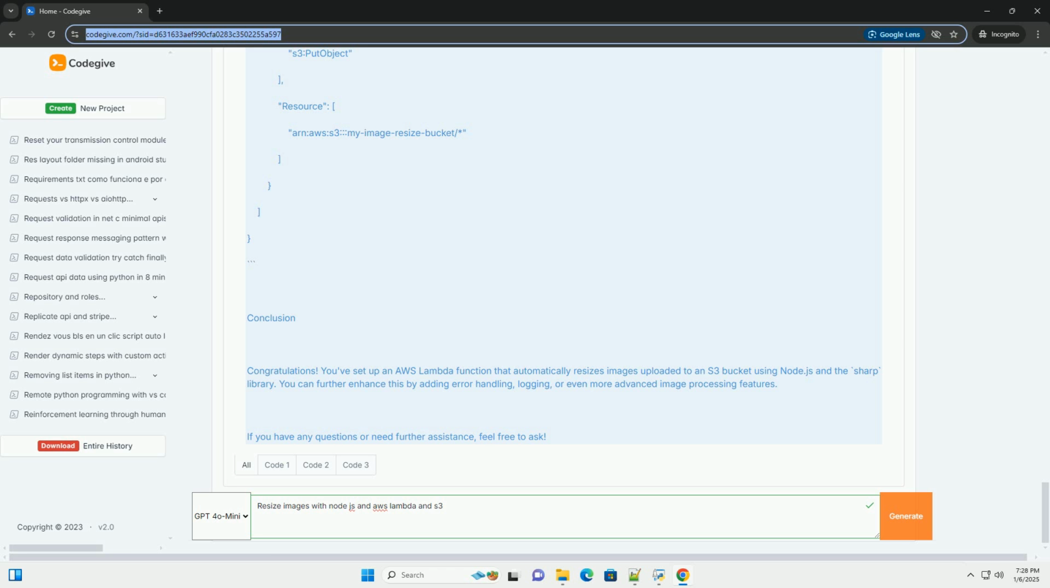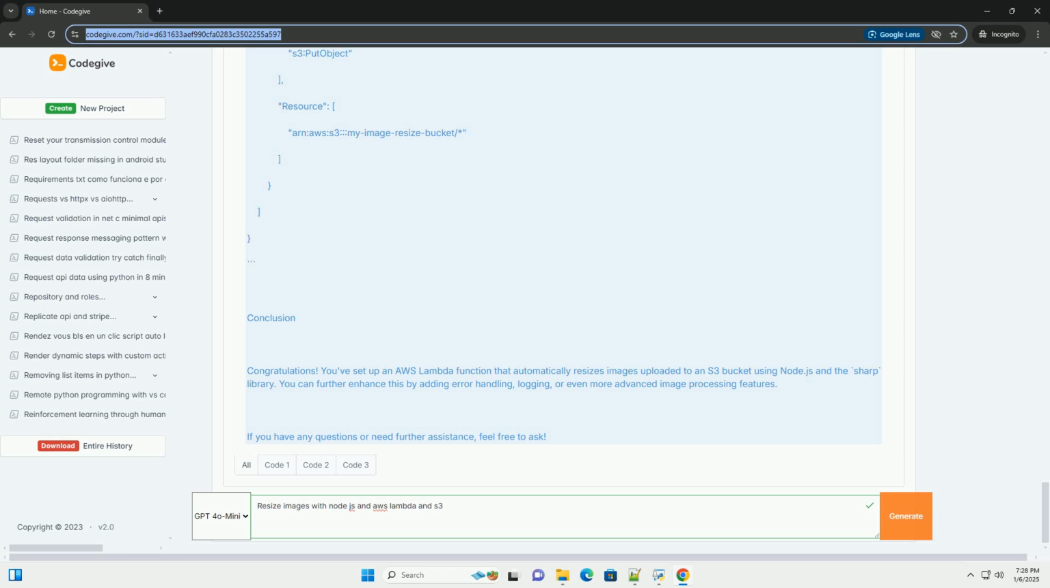Step 3, set up the S3 trigger for Lambda. 1. In your Lambda function, scroll down to Function Overview. 2. Click on Add Trigger. 3. Choose S3 from the list. 4. Select your bucket, for example my-image-resize-bucket. 5. Choose the event type as PUT to trigger the function when an image is uploaded. 6. Click Add. Step 4, install required packages.